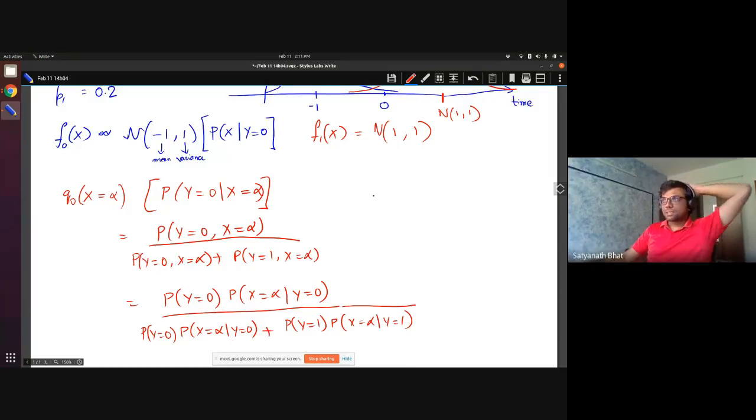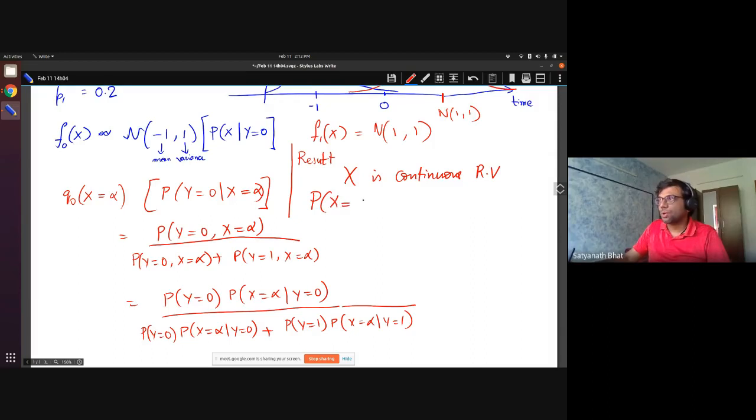Now, one thing may bother you. If you remember from your probability course, if x is a continuous random variable, there used to be a result like this. This result may or may not have been discussed. If x is a continuous random variable, the probability that x takes a particular value beta is equal to 0 for all beta in the real numbers. This is the Greek alphabet called beta, like alpha. So this kind of a result was there.